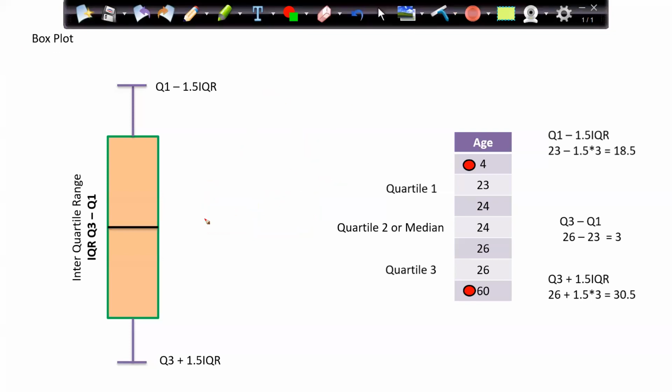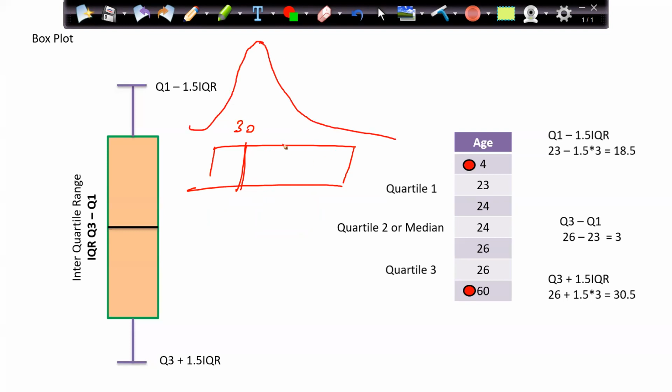Let's say we are giving the CAT exam, all getting less than 40 marks. Everyone is around 30. So obviously my median will be around 30. The middle value will be around 30. Then if I create a box plot, my median will be at the lower side, that is 30. So if I try to create a bell curve, it comes out to be something like this, where my median is somewhere at the left side and the outliers are at the right side. That's why this is known as a right skewed chart.